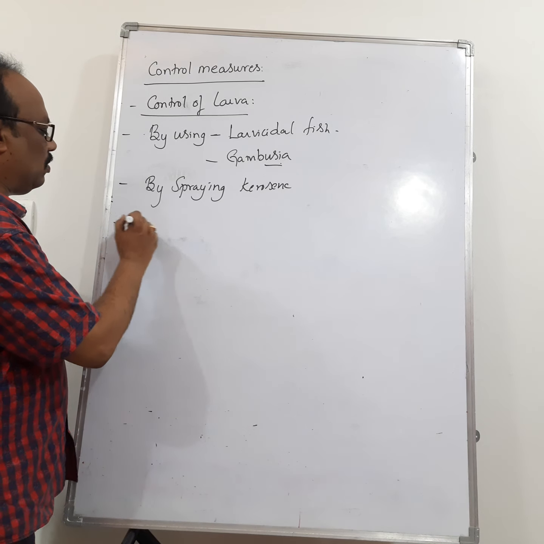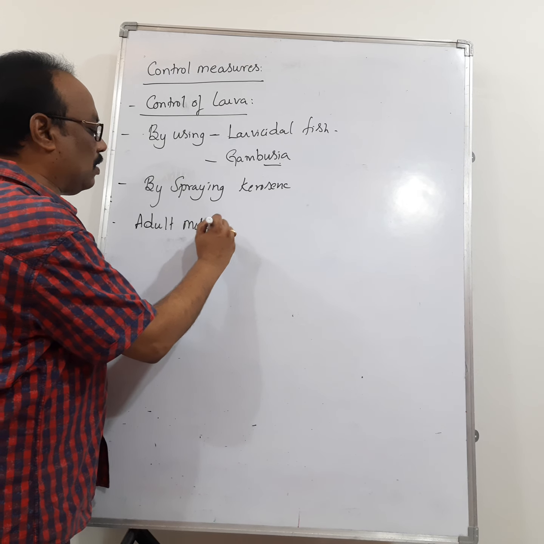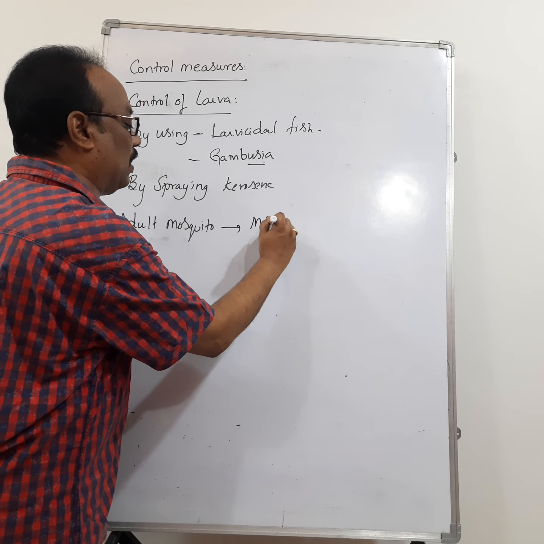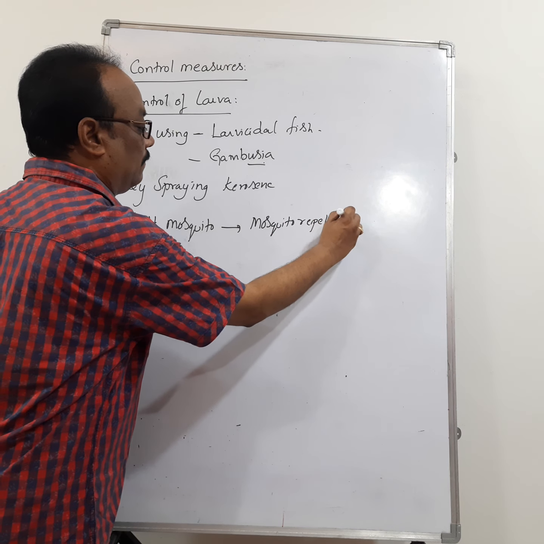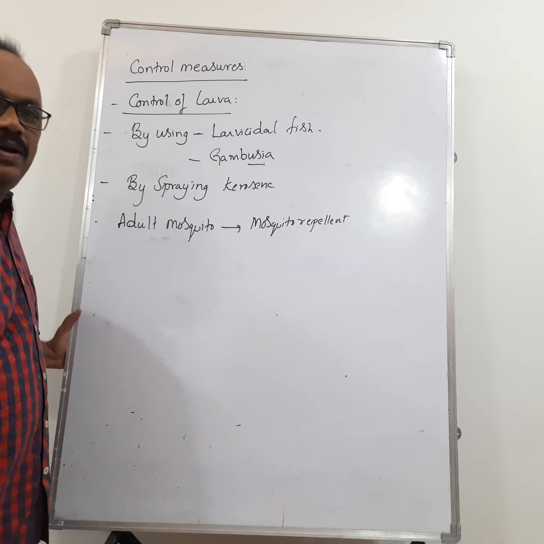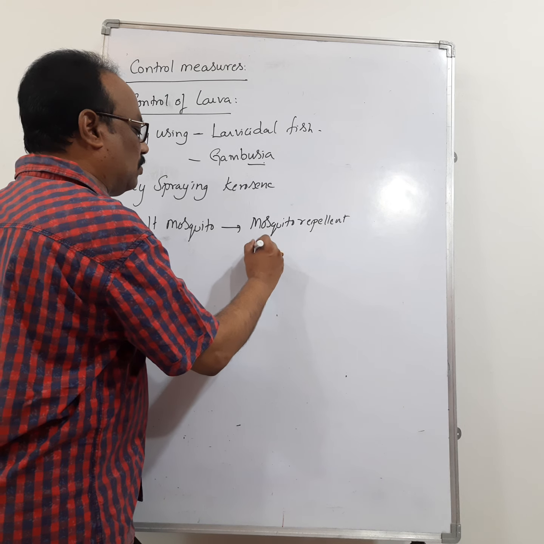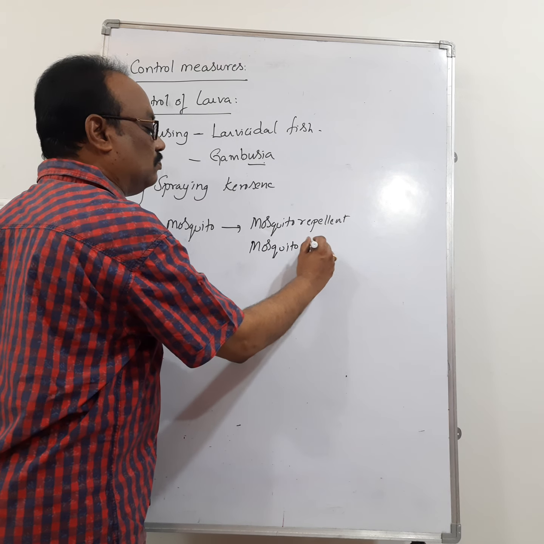Then how do you control adult mosquito? Adult mosquito can be controlled by mosquito repellents like Good Night, All Out, Odomos, all these are mosquito repellents, and also mosquito nets. Today we are also using mosquito bats, right?